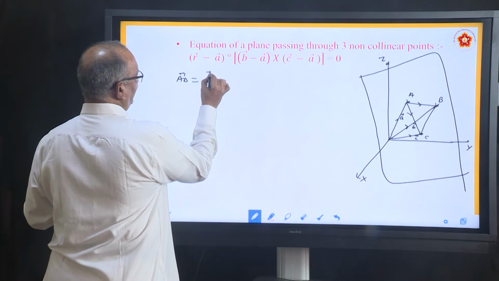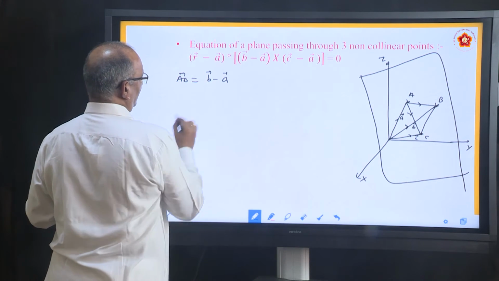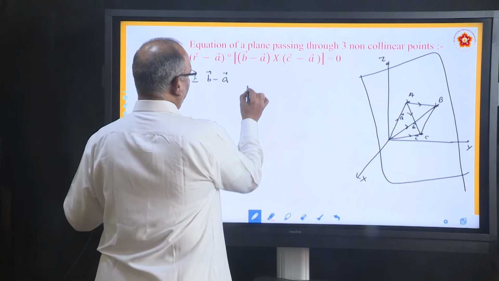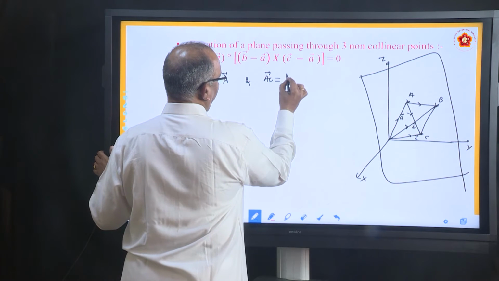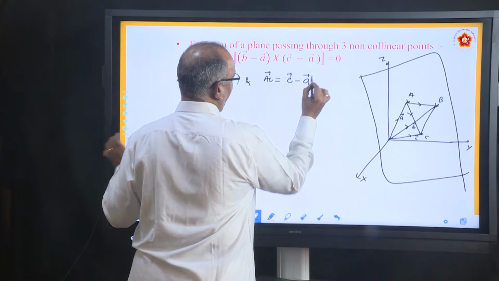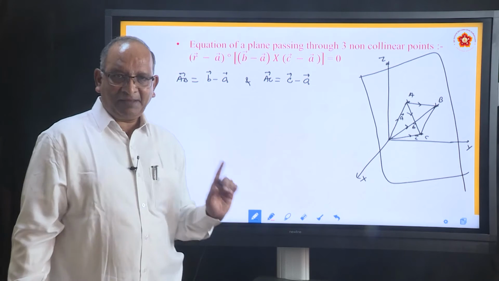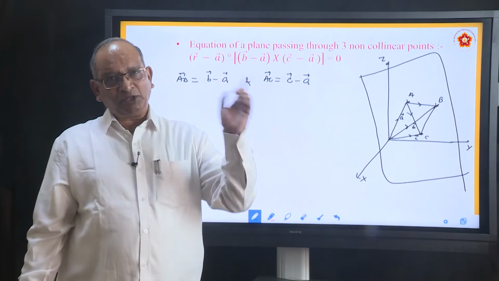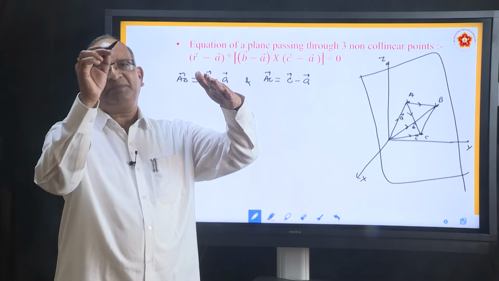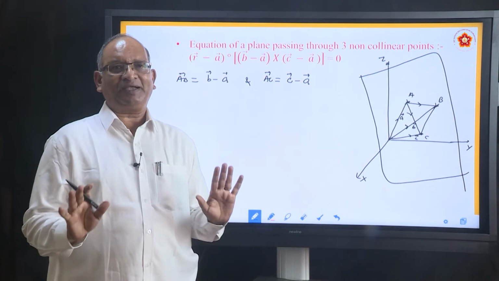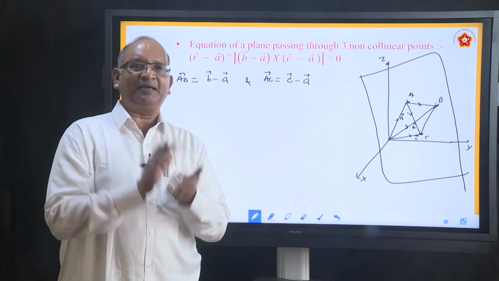It is B minus A. And what is AC? It is C minus A. Remember, AB and AC both are on the plane. They are just joining the points A with B, A with C. So you have two vectors AB and AC in the same plane.